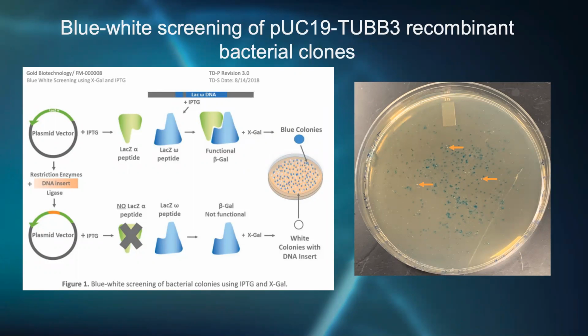transformation were done. However, this time, to facilitate a faster clone screening process, a blue-white screening using X-gal and IPTG was utilized. The blue and white colonies contain respectively the non-recombinant pUC19 and the recombinant pUC19 with the TUB3 gene. As you can see in the image here, the orange arrows are pointing to some of the white colonies that likely contain the recombinant plasmid that is needed to proceed with the next step. The plasmid will be extracted from these colonies and characterized before proceeding with the mutagenesis of the TUB3 gene.